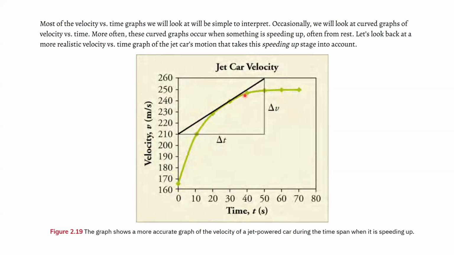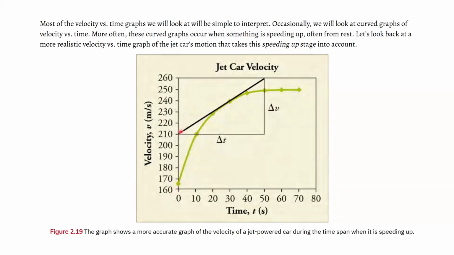So it changes its velocity really quickly during the first 10 seconds, and after that it's still accelerating, but not as quickly as in the first 10 seconds.